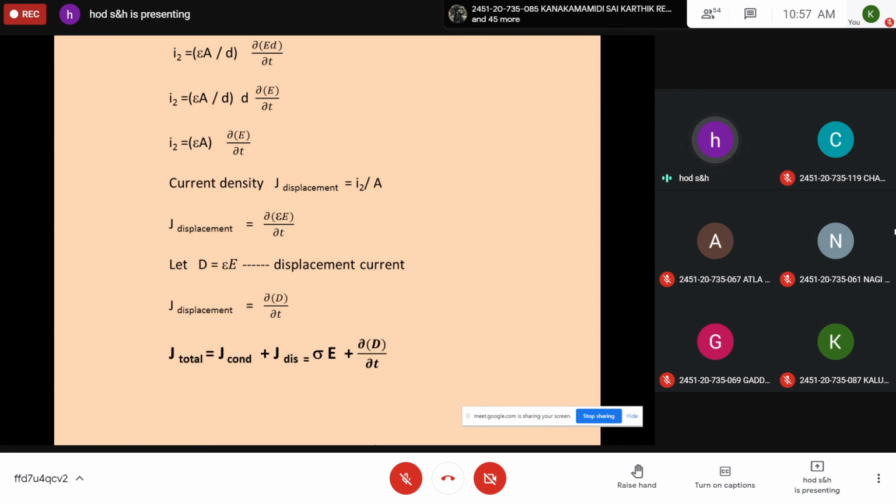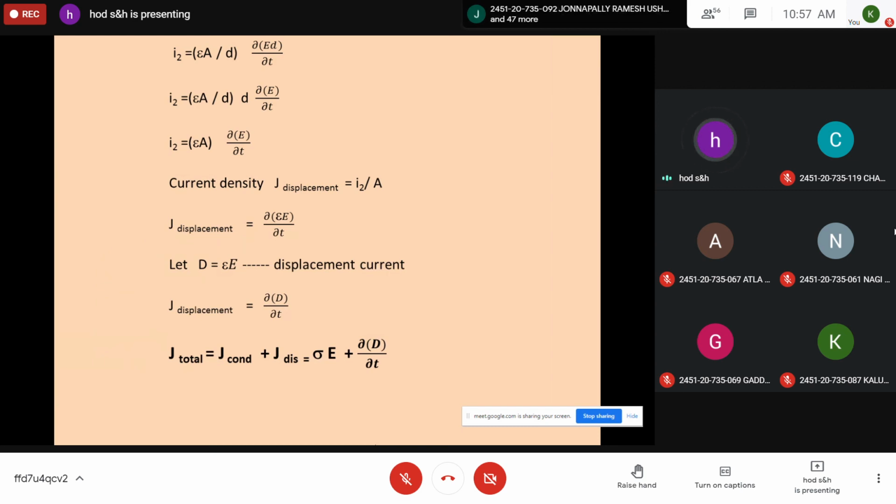The expression for current density, J displacement, is the current per unit area, which is I2 by A. You have I2 is epsilon A into dE by dt, divided by A. So A and A get cancelled. J displacement is equal to d by dt of epsilon E. Now let us assume D, capital D, is equal to epsilon E, which is the electric displacement.